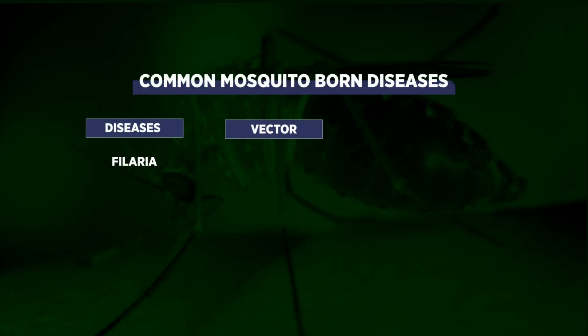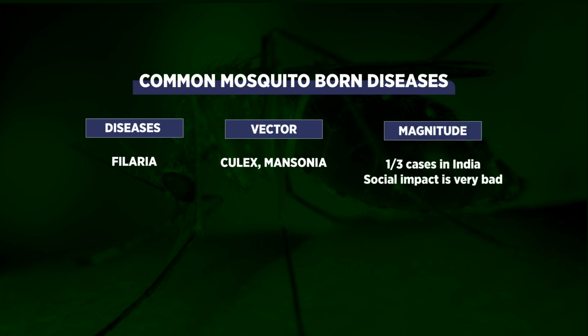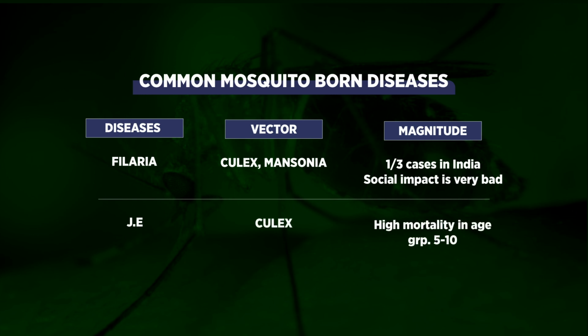Filaria is caused by Culex and Mansonia mosquitoes. One-third of the world's patients of this disease are in India. Therefore, this disease has a very serious social impact on that family. Japanese encephalitis is caused by the Culex mosquito and has the highest mortality rate among children between the age group of 5 to 10 years.